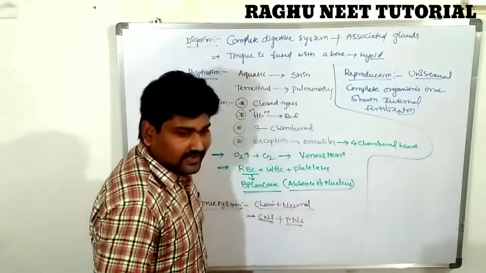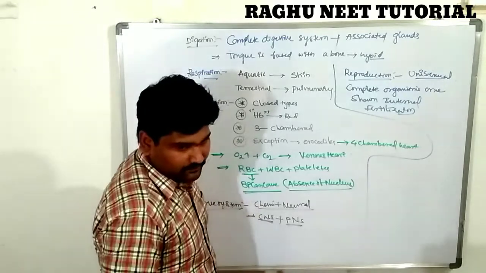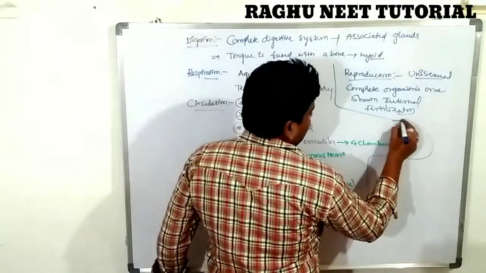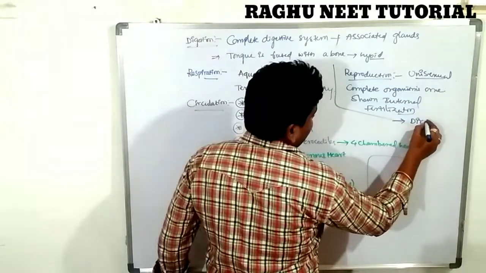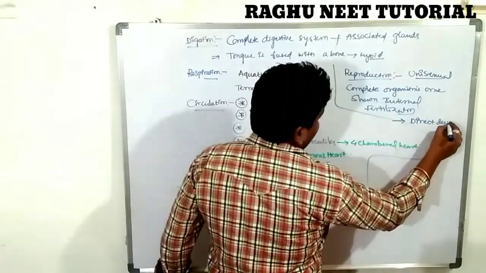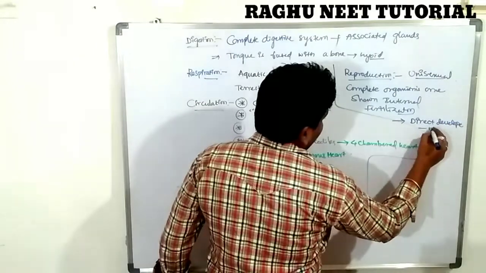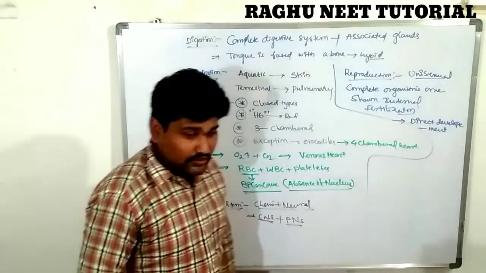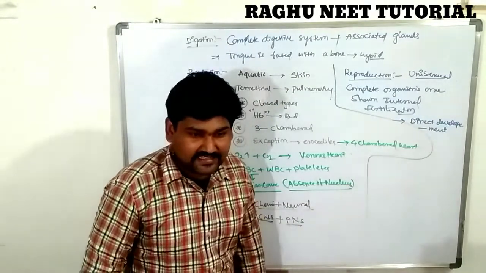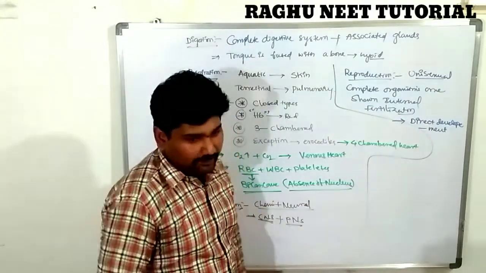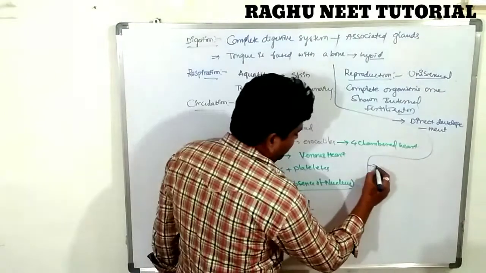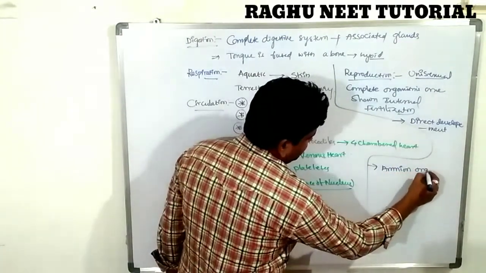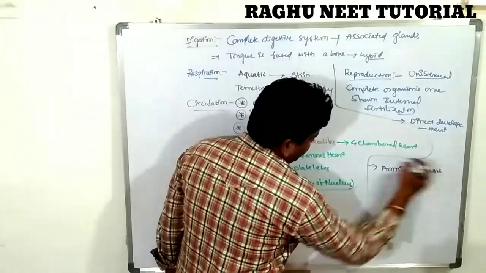Fertilization takes place inside the body. The development is direct development. These individuals are called amniotic organisms. What is the meaning of amniotic organisms?